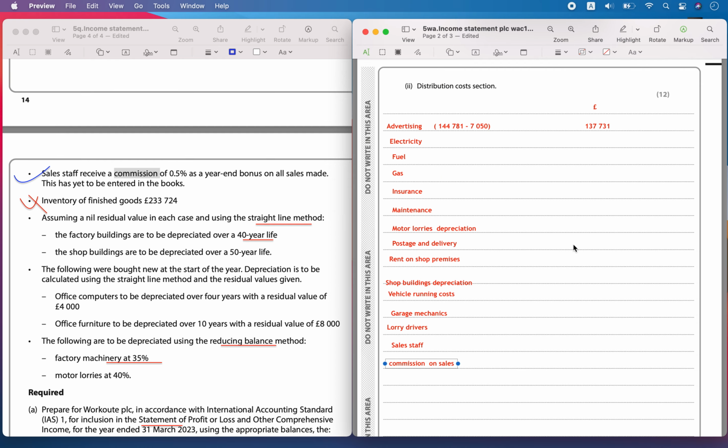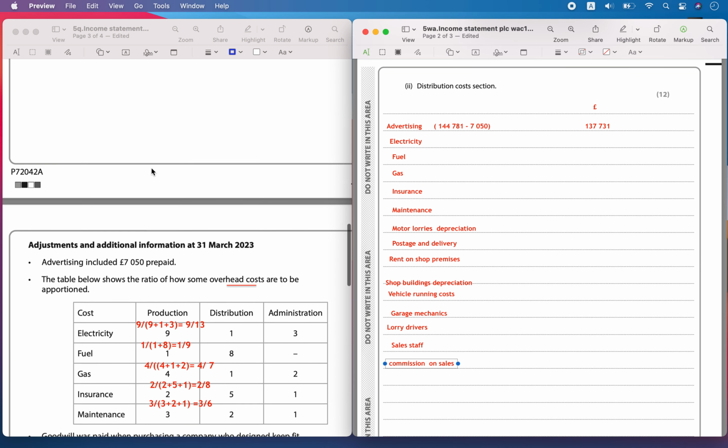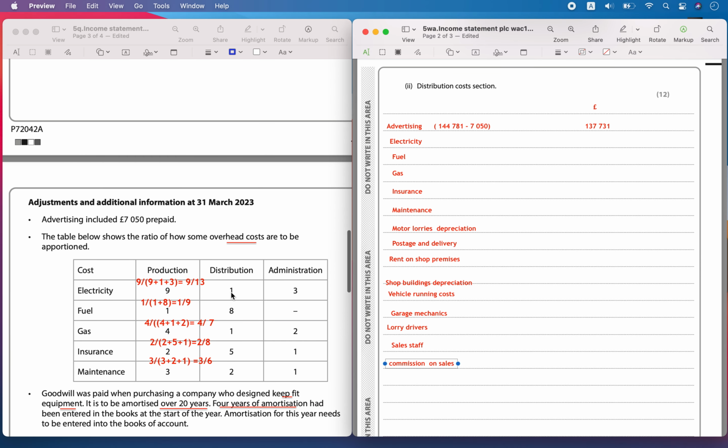This also needs to be included here. Okay, these are the depreciation, these are the costs which are related to the distribution. So let's start writing here. First one is the electricity.